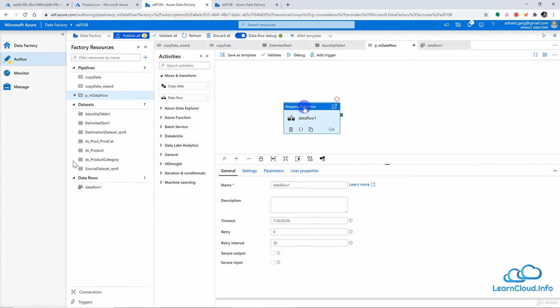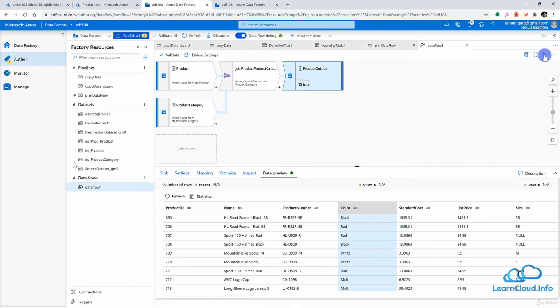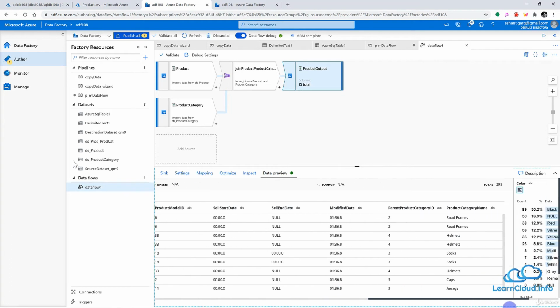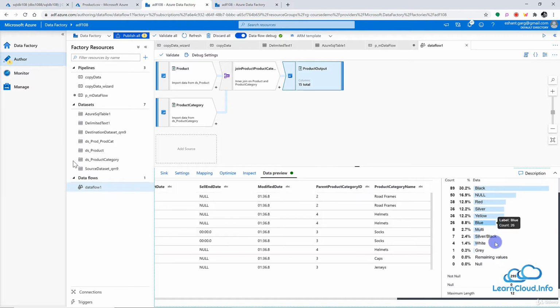Now let me go inside the data flow, and here we may have a few more properties. So for example, if I select the destination or sink, we have already discussed this data preview here, and we have different columns here. And you see we also have this option to see the statistics of a particular column. So for example, if I choose the color here, and let me just close this to have a little bit more space here, and if I go to the right, I can see the stat of the color column, like how many black we have. So 30% of data is having black as a color for this product.